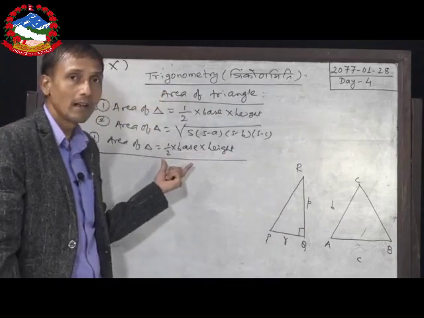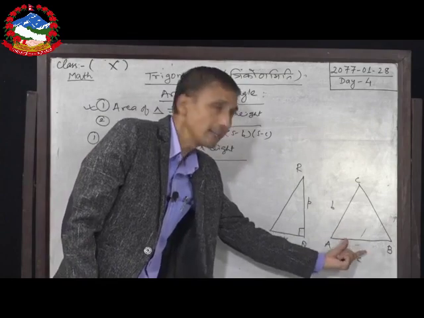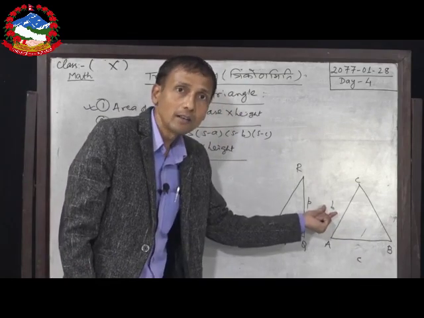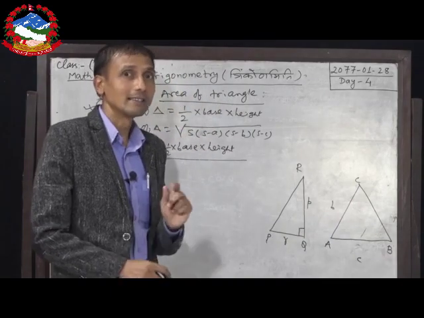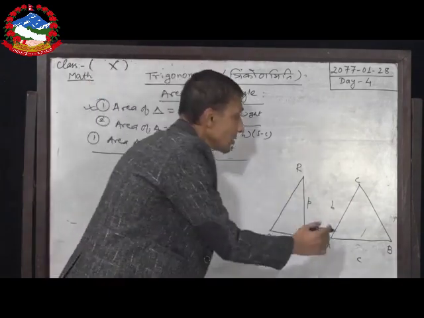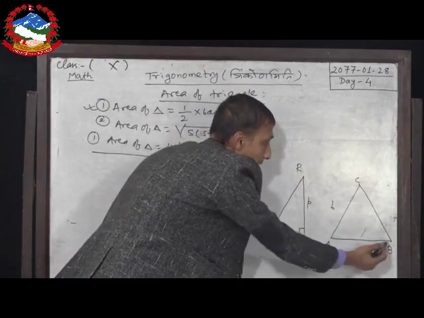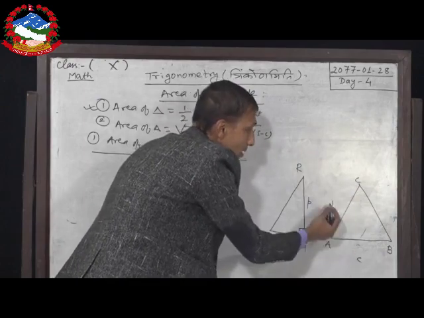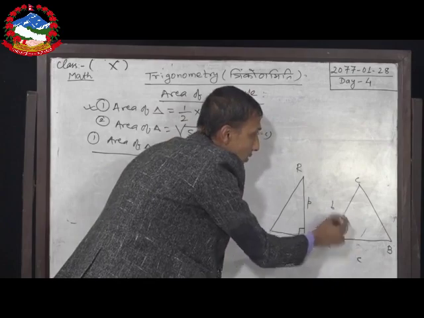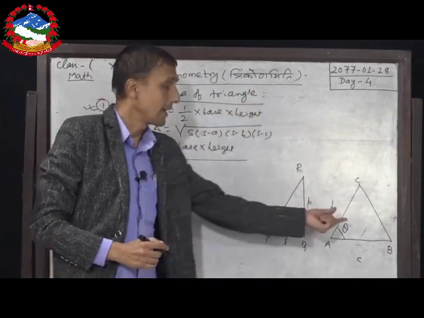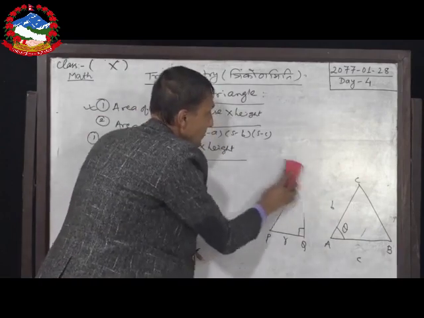So, we can use that formula, but in this triangle only the base is given, along with one extra side. So, in this triangle how to find the area? That is the matter of concern. Dear students, between these two given sides, AB and AC, the angle made by these two sides, that theta, is also given. So, in this condition how to find the area of this second triangle? Let me explain this.